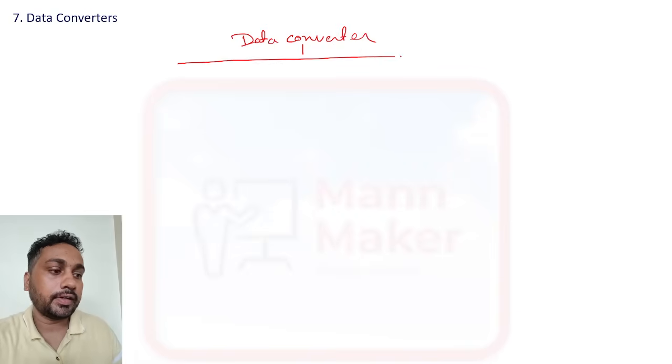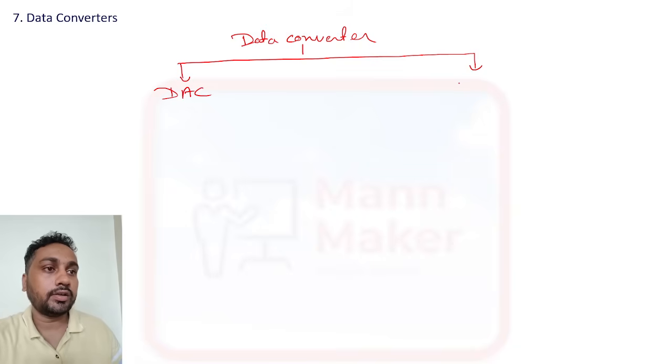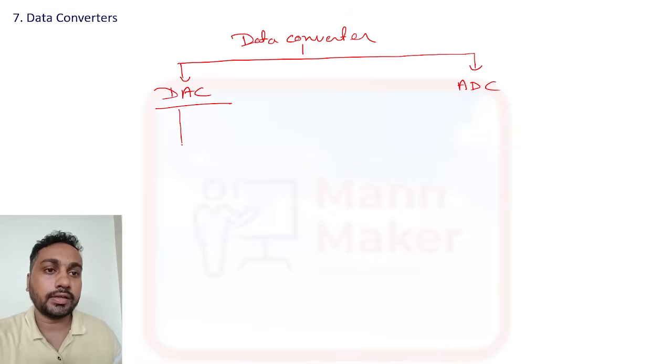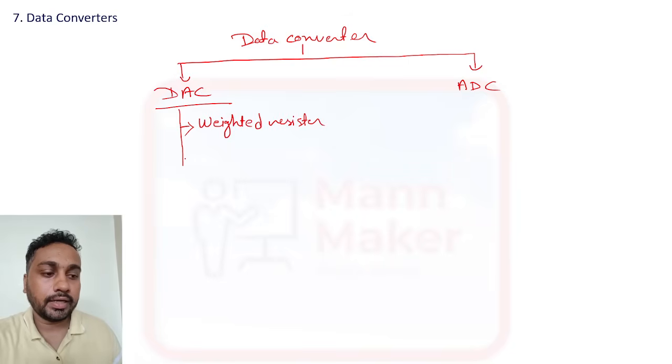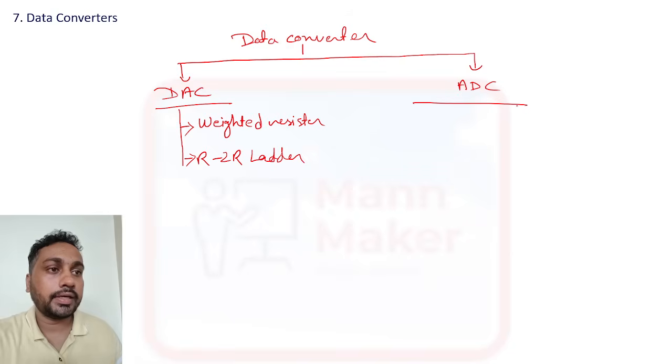Okay, data converter we have two types. The first one is DAC. DAC means digital to analog converter, and ADC is analog to digital converter. Further, DAC we have two types. First one is weighted register, and another one is R2R ladder. These two types we have in DAC, that is digital to analog converter.